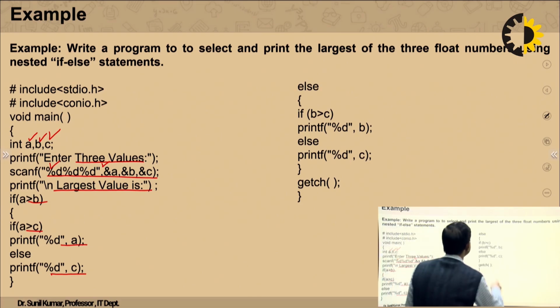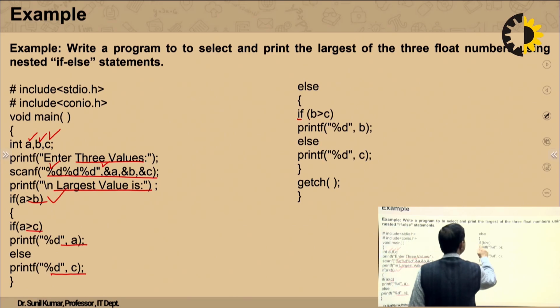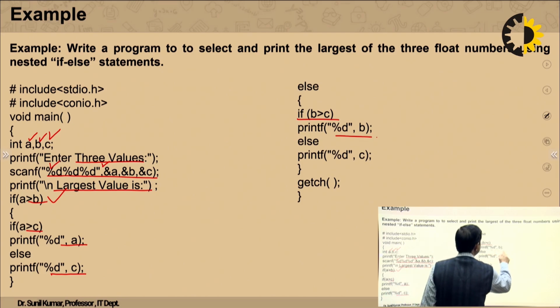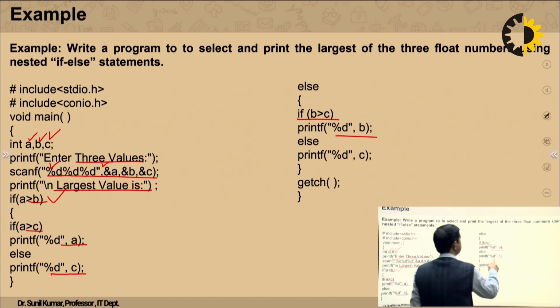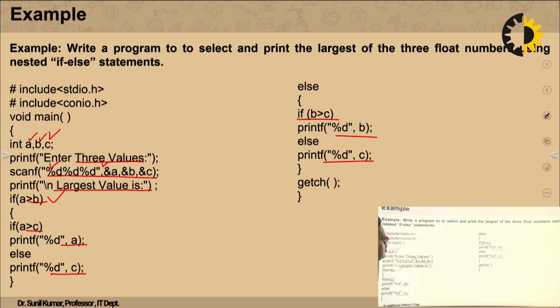Come to this side. If A greater than B is true, along with that we are checking if B greater than C. If A greater than B and also B greater than C, in that case it will print B. That means B is the largest number. If A greater than B is true, but B greater than C is not true, then in that case it will print C. In that way, by using the nested if-else, we can find out the largest number among the 3 numbers. Because here we are using if-else within the if-else, that's the reason it is called a nested if-else statement.